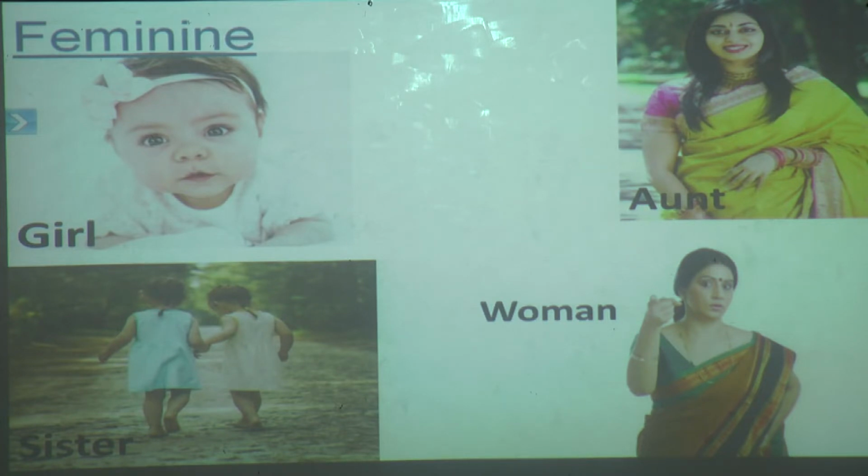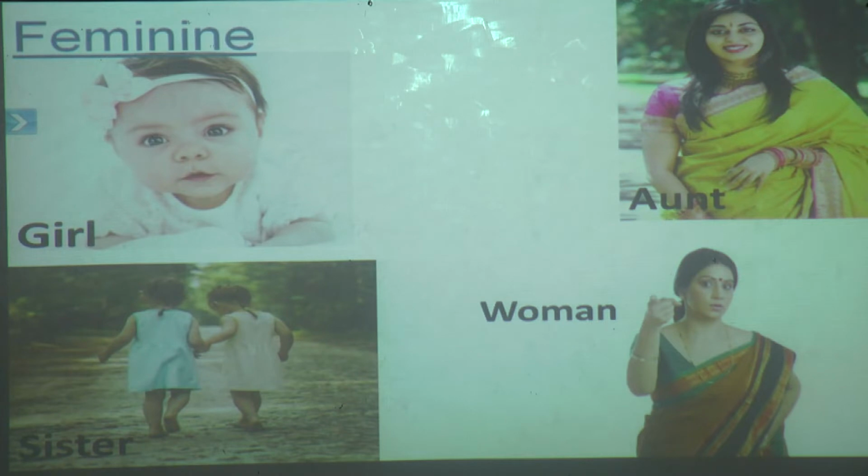Yes, these are all females. So they belong to feminine gender. So all female living things come under feminine gender. These are all human beings. We can also include the animals, all female animals, in the feminine gender. Hope, students, you have understood what is masculine gender and what is feminine gender.